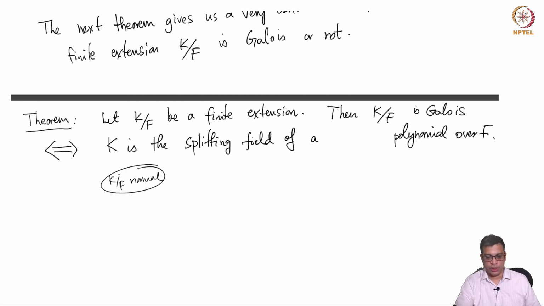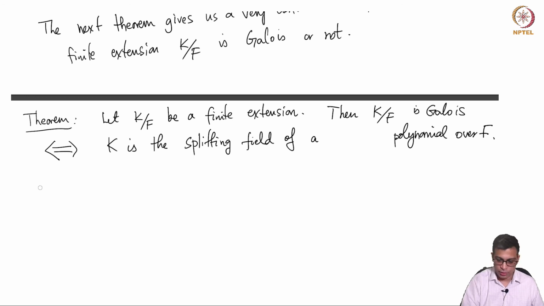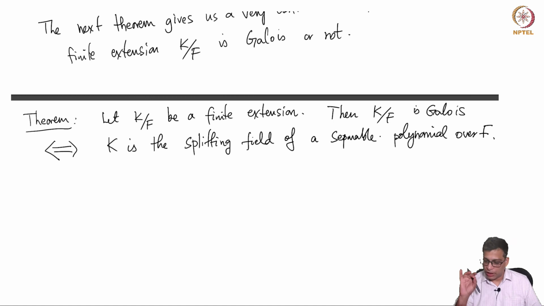And as we saw in the example of F2(T), normal extensions are not Galois in general. So you cannot omit the word separable. Then the statement is not true. But if you put a separable polynomial, then you have the equivalence with Galois extensions. So an extension is Galois if and only if it is a splitting field of a separable polynomial over F.